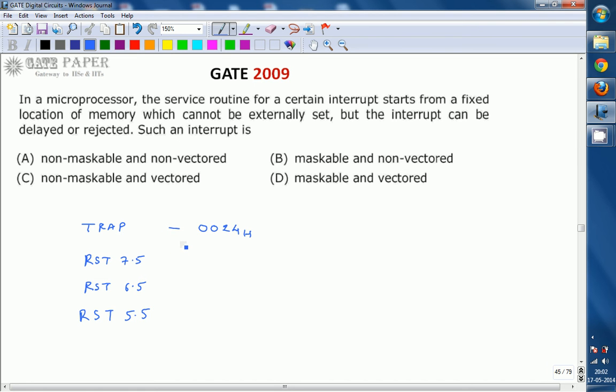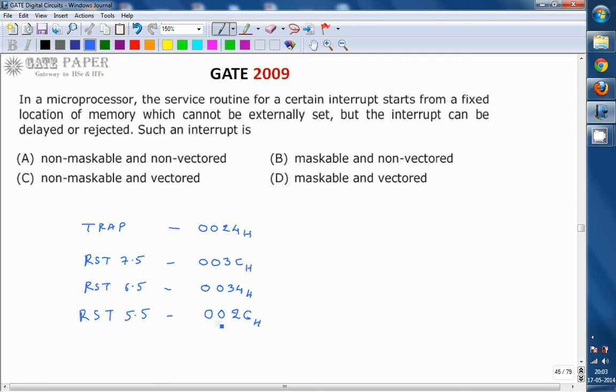For RST 7.5 the address location is 003CH, for RST 6.5 it is 0034H, and for RST 5.5 it is 002CH. So these are the fixed memory locations for these interrupts, and so they are called vectored interrupts.